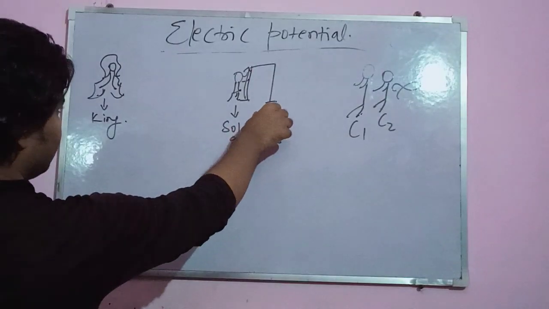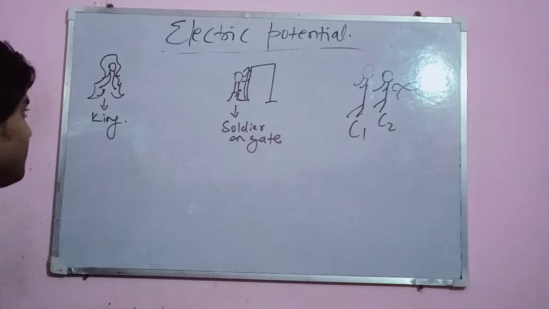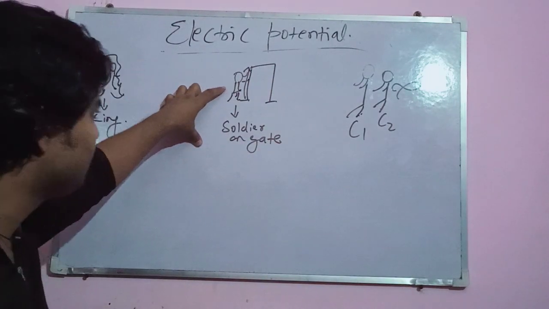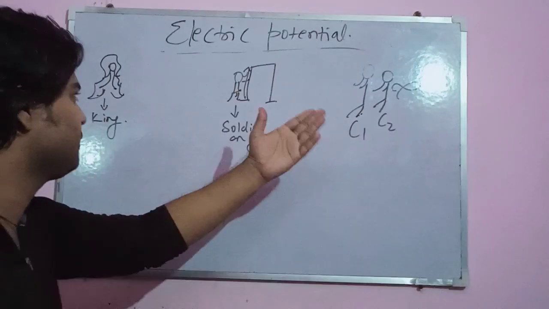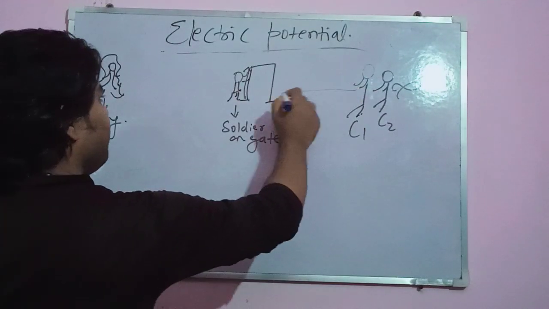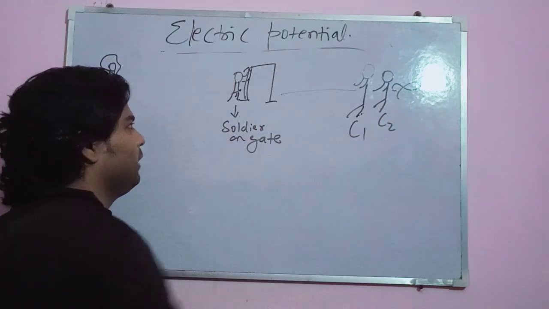This is one gate. There are similar gates on the way, but I'm explaining just one gate. Here's a soldier guarding the gate. Now see, C1 and C2 start their journey from their house, where they require no amount of money.